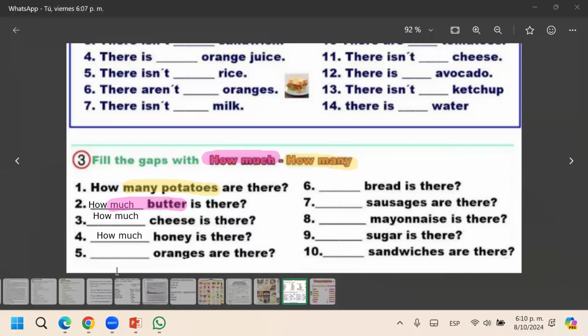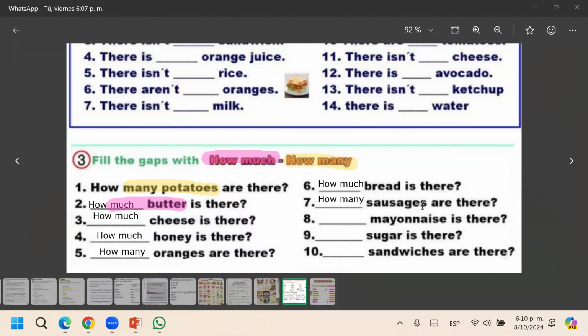Then oranges. We have here the plural. How many? We have the letter S here. So you see it and you know it. How many? Bread. How much? Because bread is uncountable. But if it says burgers, how many? How many burgers? How many toasts? Sausages. How many? You can count them, and you see the letter S.